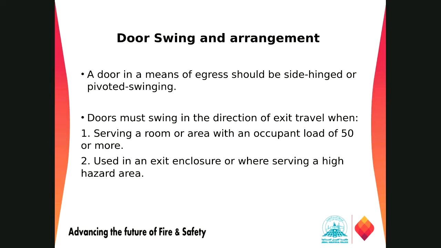A door in a means of egress should be side-hinged or pivoted swinging, right? So it should be only side-hinged or pivoted swinging, and the door must swing in the direction of exit travel. So it should always swing in the direction of exit travel. When we are leaving a building, it should be going only towards that direction. This applies when serving a room or area with an occupant load of 50 or more, and the second one is used in an exit enclosure or where it is a high hazard area.